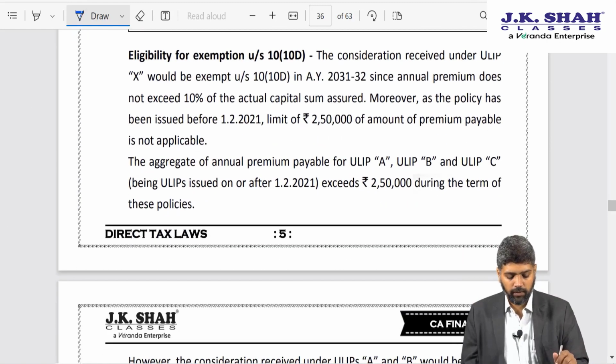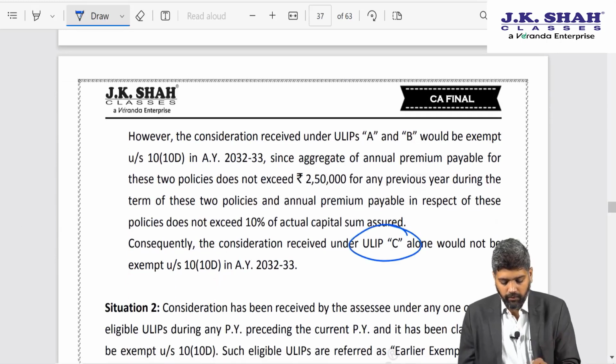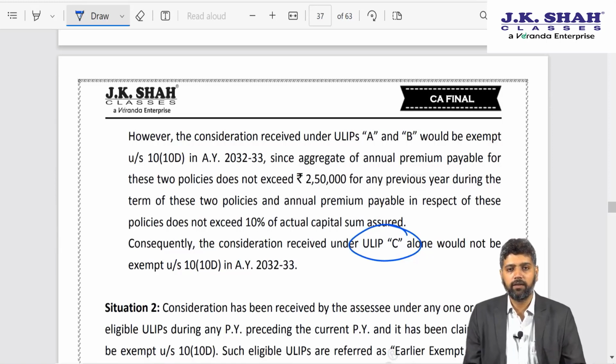You can go through the answer please. So as I told you, X would be exempt, of A, B, C only C will be taxable, so exemption will not apply. A plus B, the aggregate premium does not exceed 2,50,000, so that will be exempt.